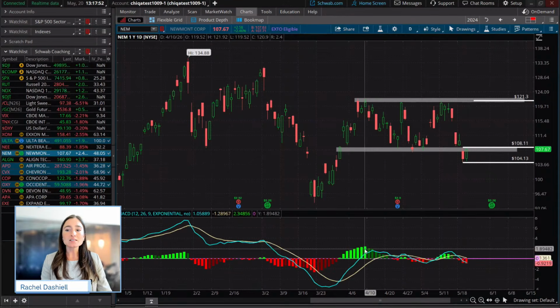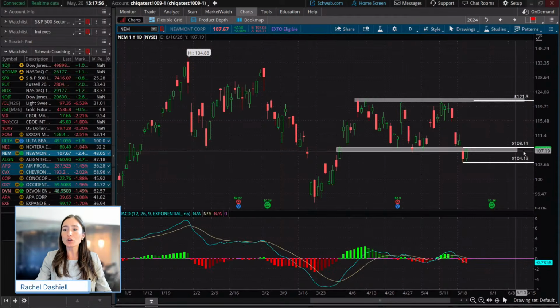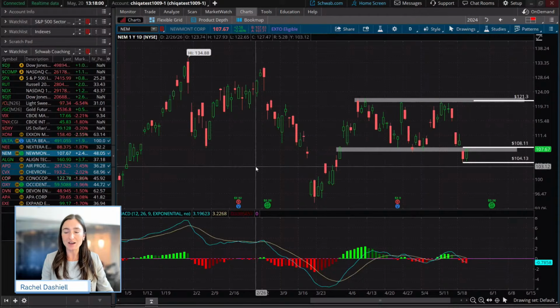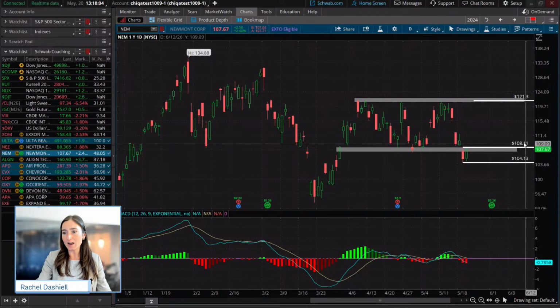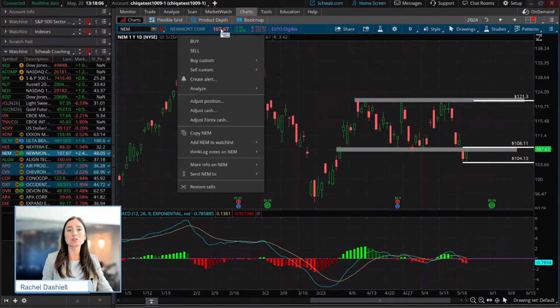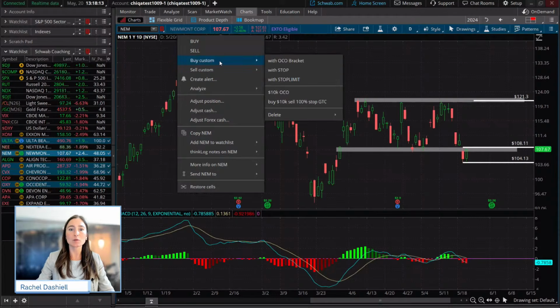So let's say that price does fail here and re-enters the pattern. We're going to use some of these levels that we already talked about, that we already marked out on the chart. One of them would be the entry right around 108.11. I'm just going to use a simple stock order for this one. So we're going to use the common stock and set up a first triggers OCO bracket here.